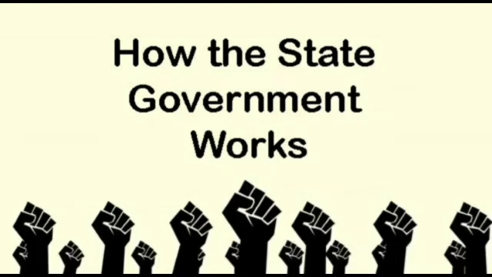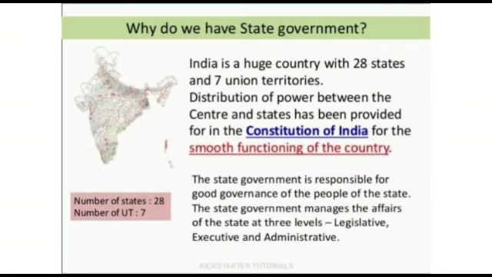How the state government works. India is a huge country with 28 states and 7 union territories. Distribution of power between the center and states has been provided for in the Constitution of India for the smooth functioning of the country. The state government is responsible for good governance of the people of the state. The state government manages the affairs of the state at three levels: legislative, executive, and administrative.